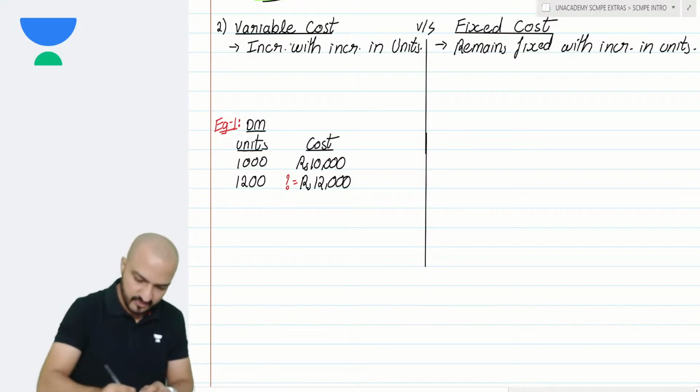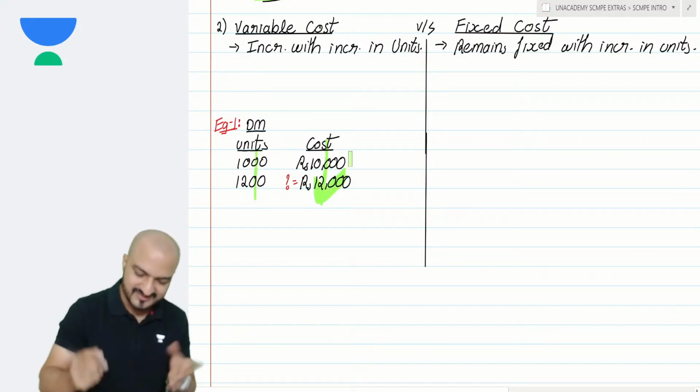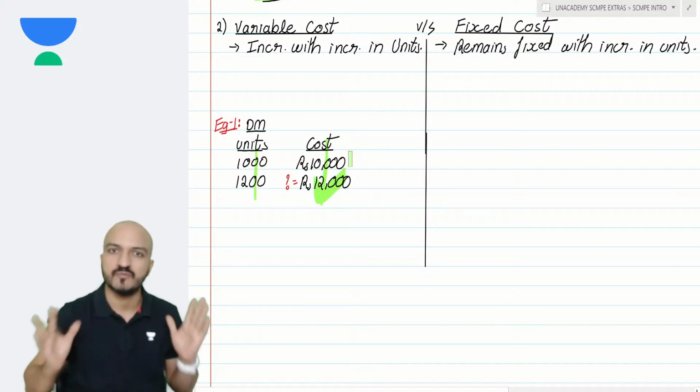Naturally, with the increase in units, my cost will increase. This makes my material cost as variable cost.